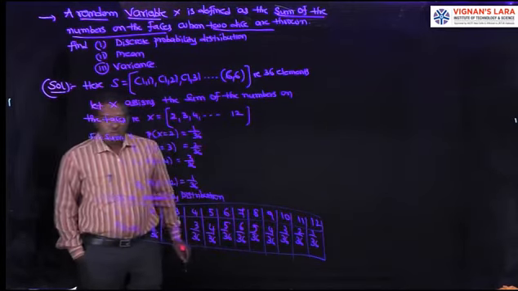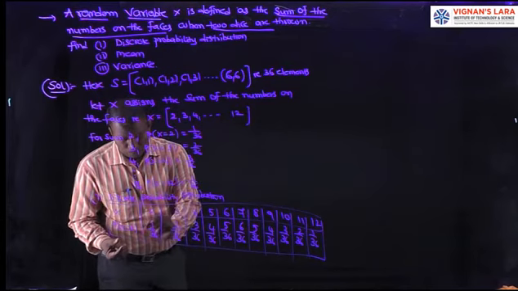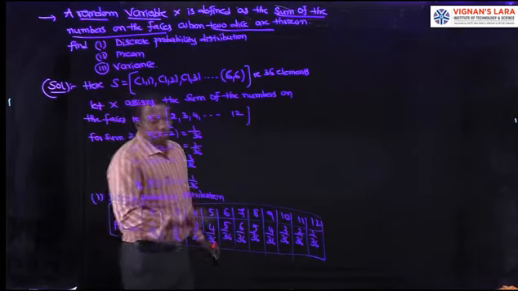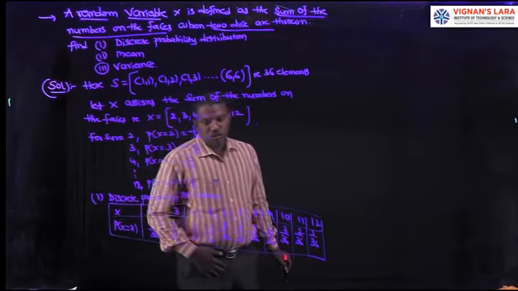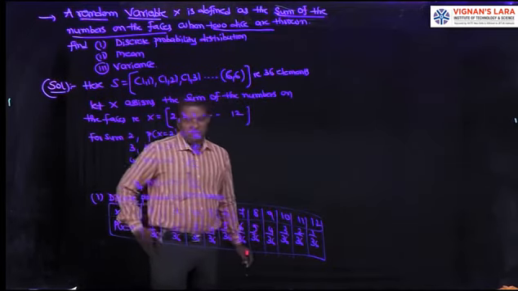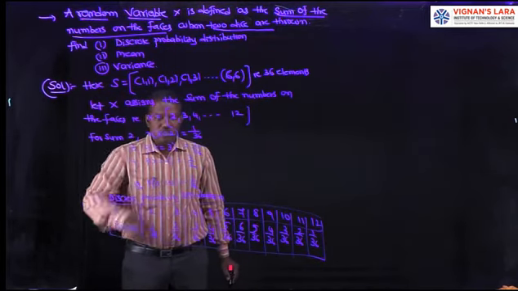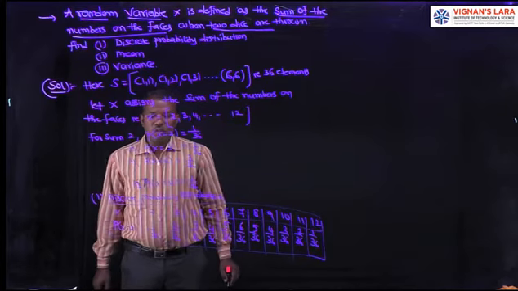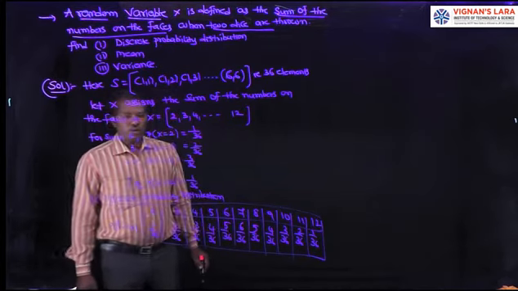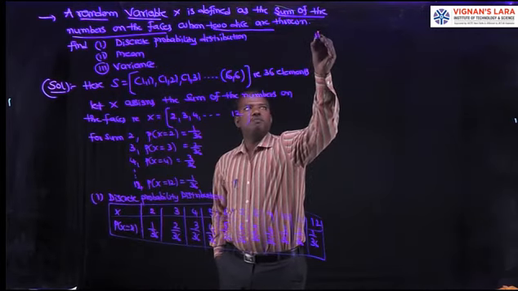And observe these probabilities. Each probability is more than 0, and the sum of the probabilities, 1 plus 2 plus 3 plus 4 plus 5, and so on, is 36 by 36. The sum of the probabilities is equal to 1. So it satisfies the two conditions of a probability distribution, so it is called a discrete probability distribution.